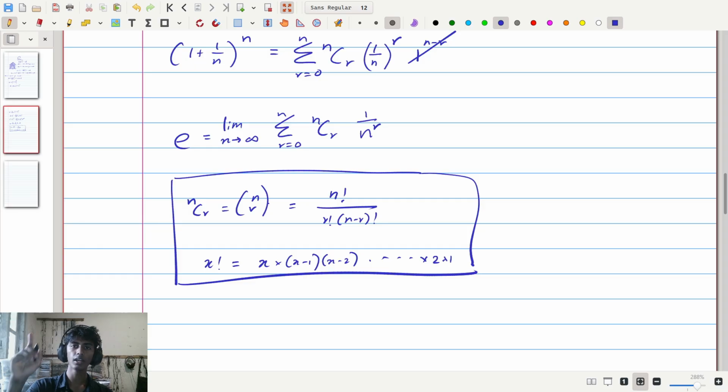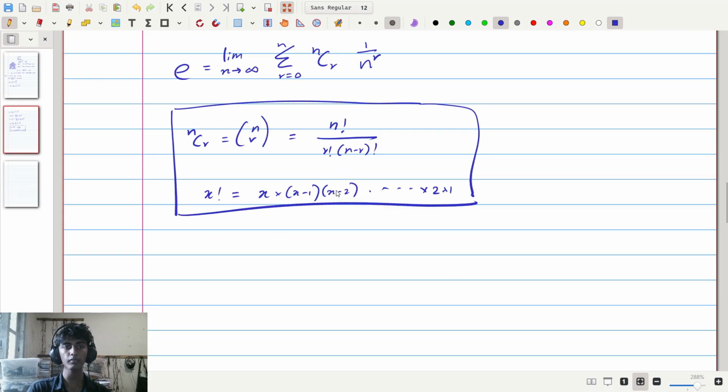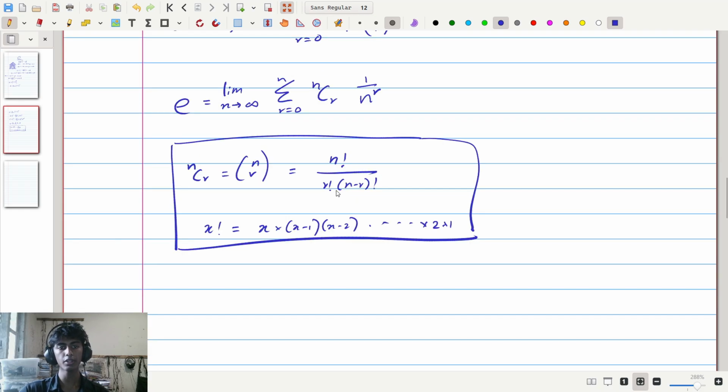And I'll put a little card up here to show you that E is finite, and you can go and click that and watch that. But for now, we're going to accept that E is this number, 2.718281828 and so on.